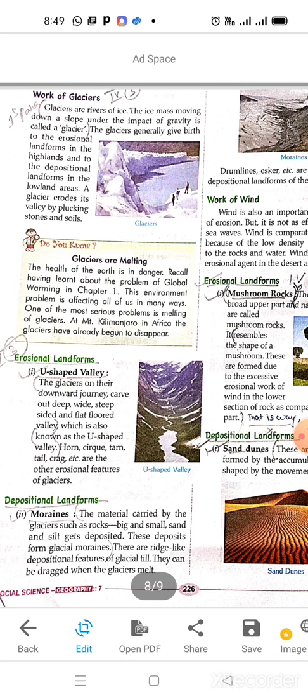Now let us read about depositional landforms created by glaciers. A glacier carries sediments, and sediments are full of sand and stones. Moraines: the material carried by the glaciers, such as rock, big and small, sand and silt, gets deposited. These deposits form glacial moraines. They are ridge-like depositional features of glacial till.